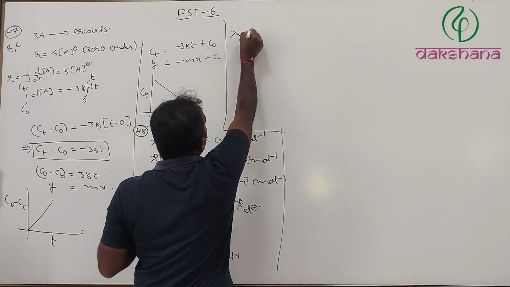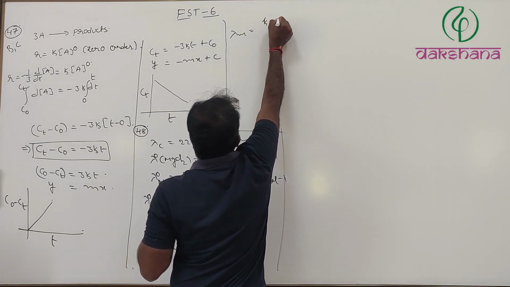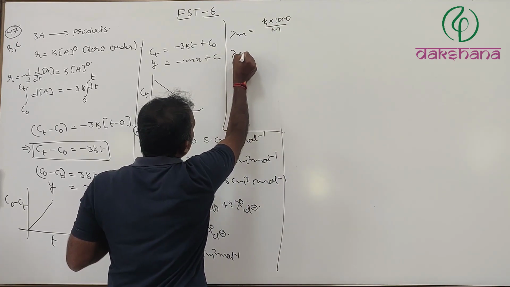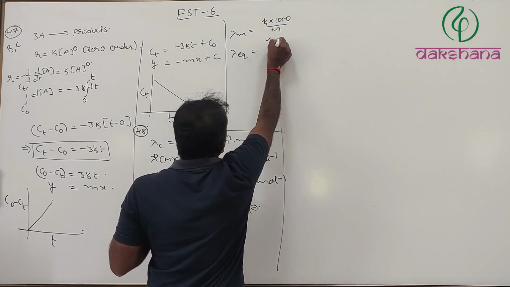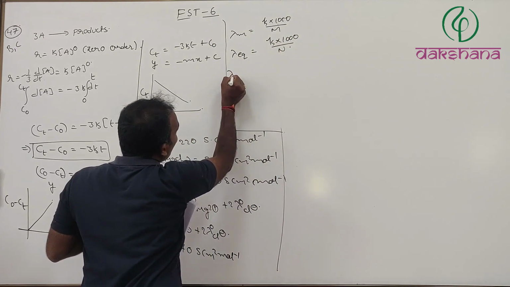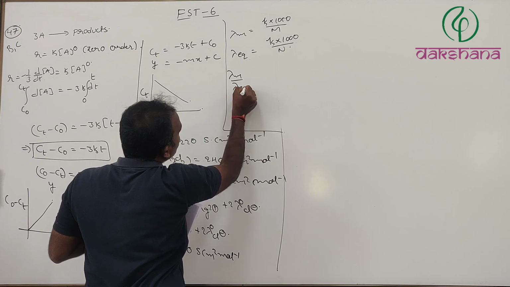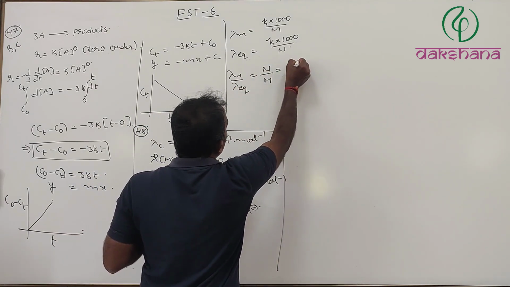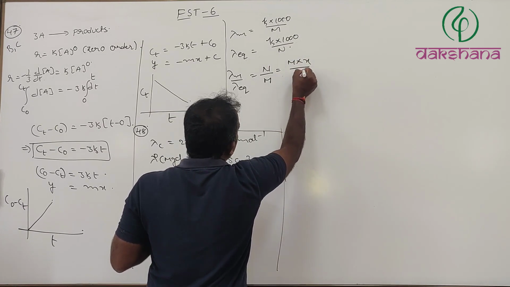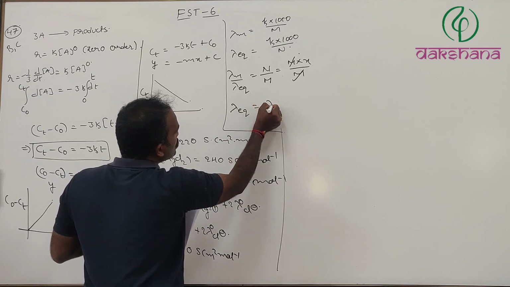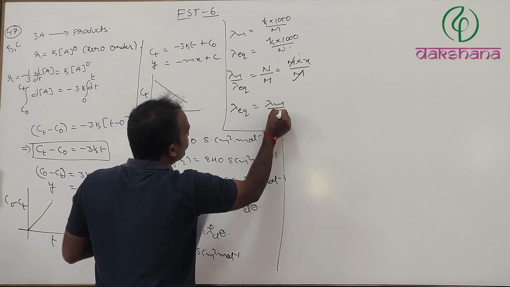Molar conductance lambda m is equal to K into 1000 divided by M. Lambda eq is equal to K into 1000 divided by N. Now lambda m divided by lambda eq is equal to normality divided by molarity, which is molarity into x divided by M. Therefore, equivalent conductance is equal to molar conductance divided by the x factor.